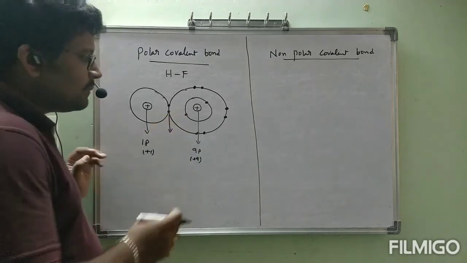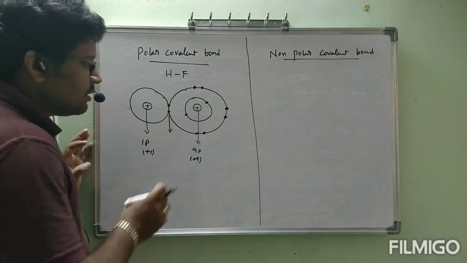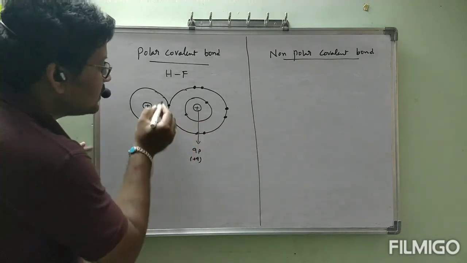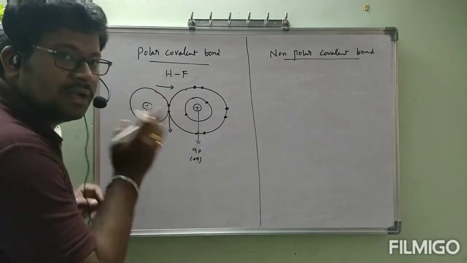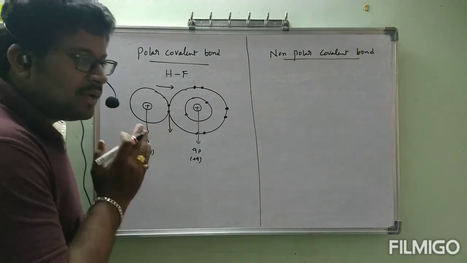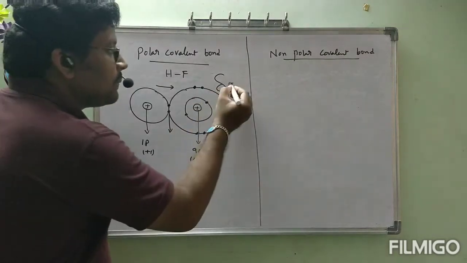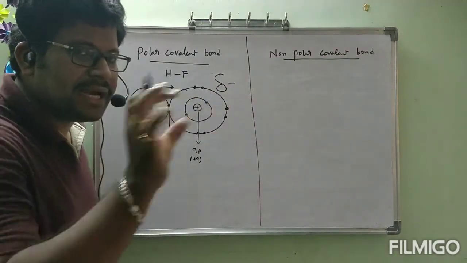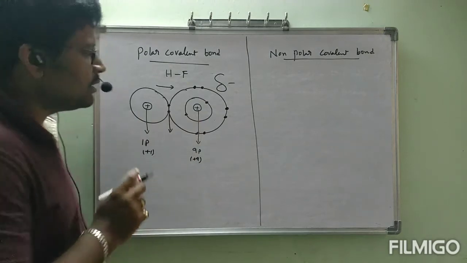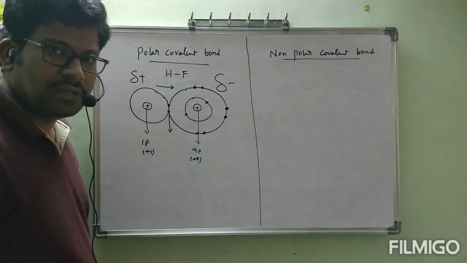But because of the unequal nuclear charges, these 9 protons will attract the bond pair of electrons strongly. Because of that, this bond pair is shifted a little bit towards the fluorine side. Because of that, fluorine has a partial negative charge. Partial means incomplete. A complete negative charge won't be there. A little bit of negative charge will be developed on the fluorine side. On the hydrogen side, a partial positive charge will be developed.